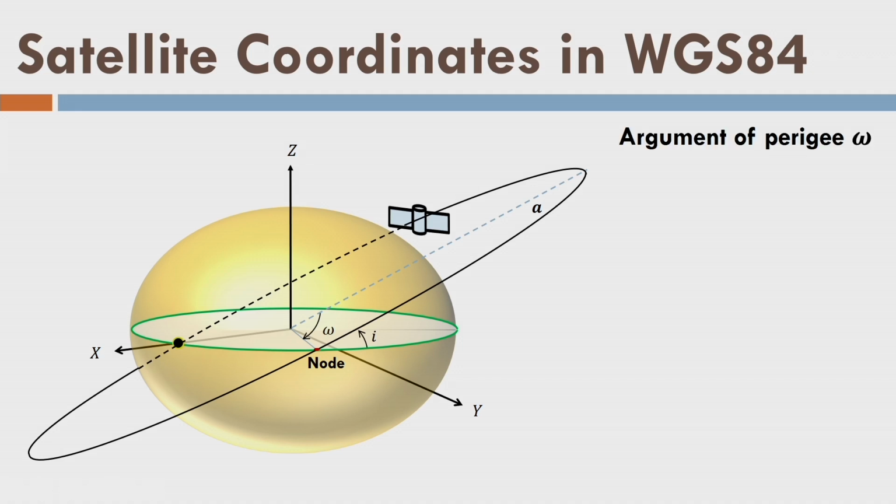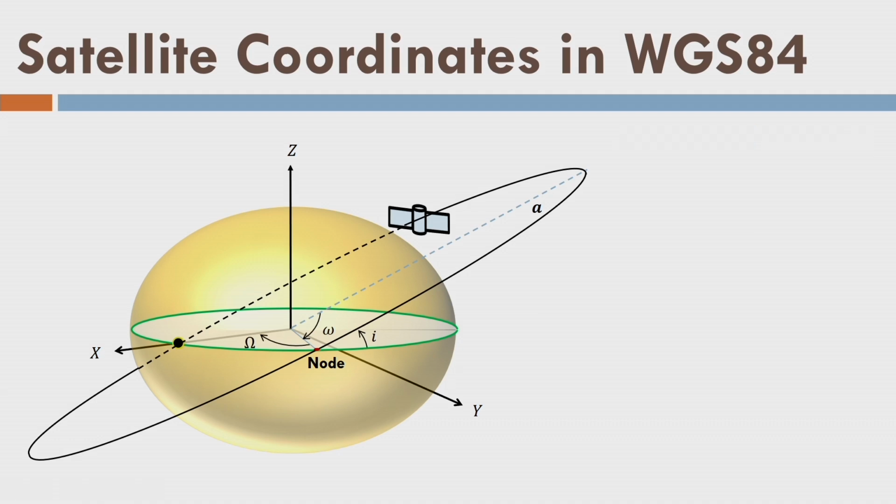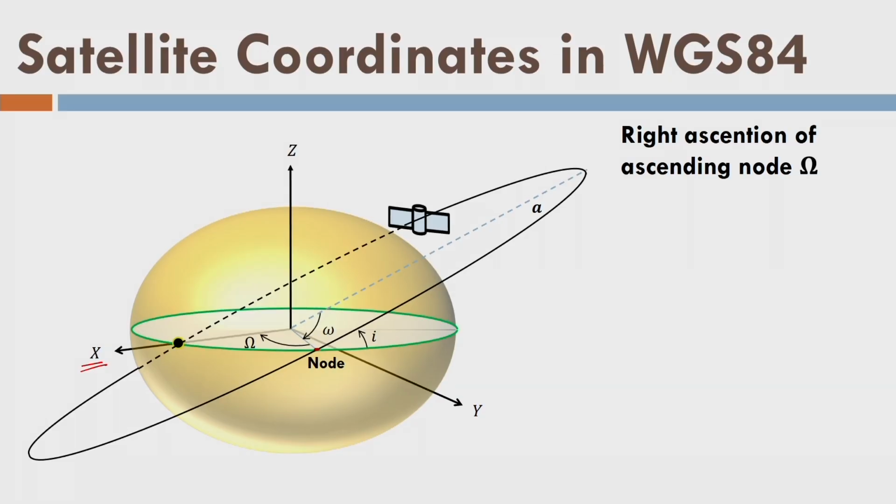What is the meaning of perigee? Perigee is the point on the orbit which is nearest to the Earth. When we talked about the orbit of the Earth around the Sun, we defined apogee and perigee points for the Earth. Similarly, we are defining here the perigee point for the satellite revolving around the Earth. So this is the orbital plane where it is supposed to revolve. Now this angle is the right ascension of the ascending node. This node is the ascending node because satellites will be ascending from this node. ITRF gives a 0 degree longitude by the x-axis. That's why we measure the right ascension of the node like this.